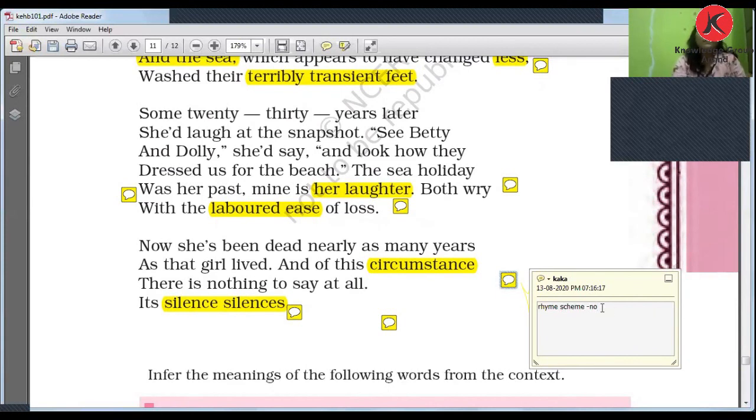So there is no rhyme scheme, but you can see it as a blank verse. So this is blank verse. There is no rhyme scheme.